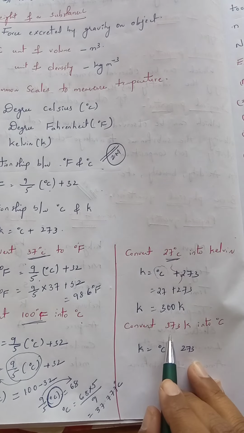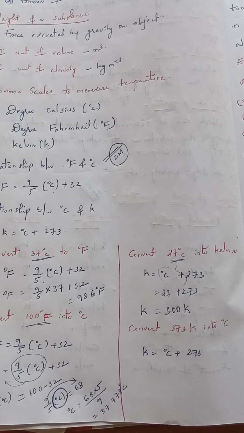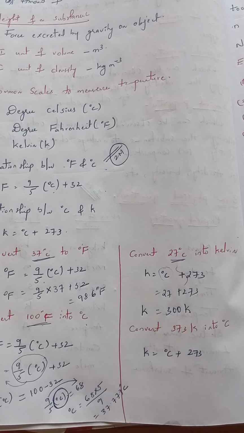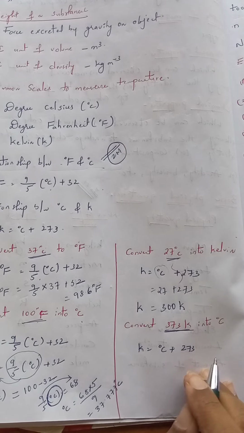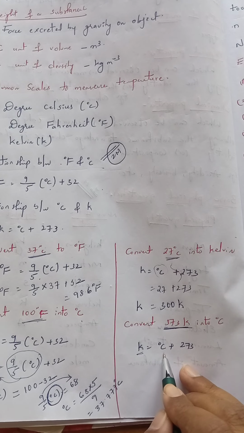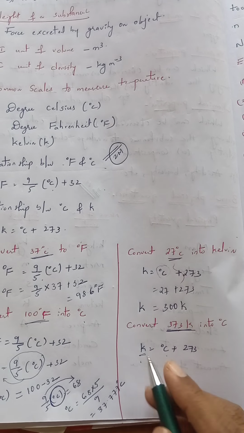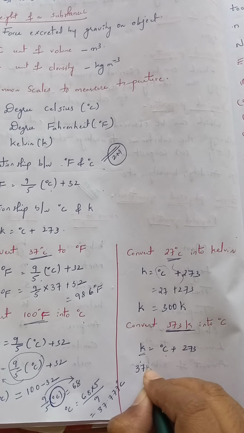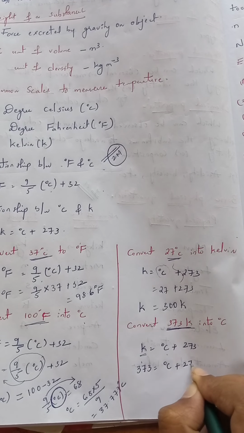Now convert 373 kelvins into degree Celsius. See the question carefully. Here the temperature is given in kelvins. We want to find out degree Celsius. First write down kelvins in the place of K. That is 373, which is equal to degree Celsius plus 273.